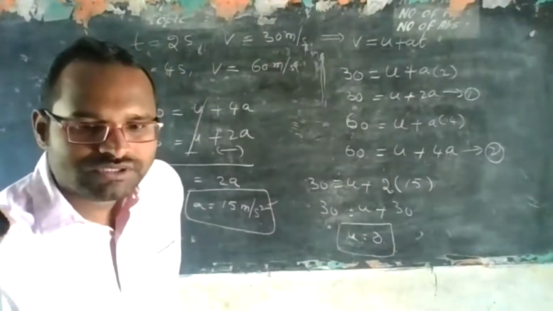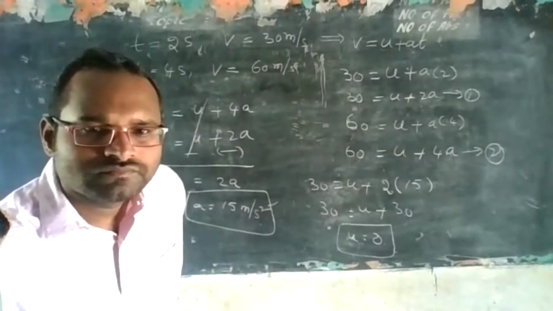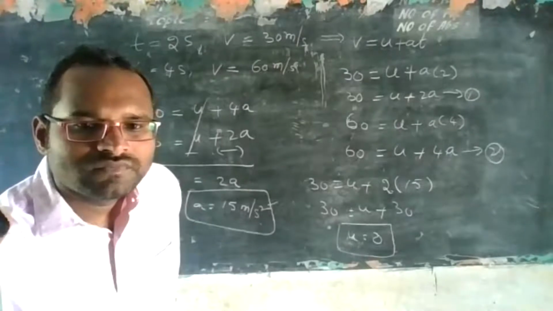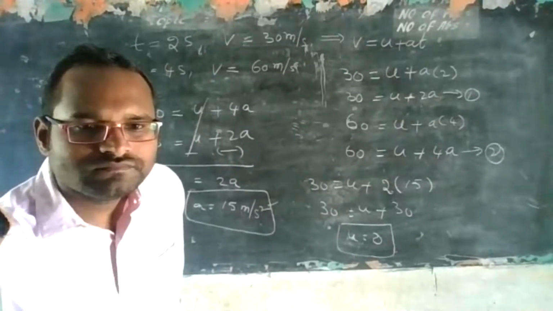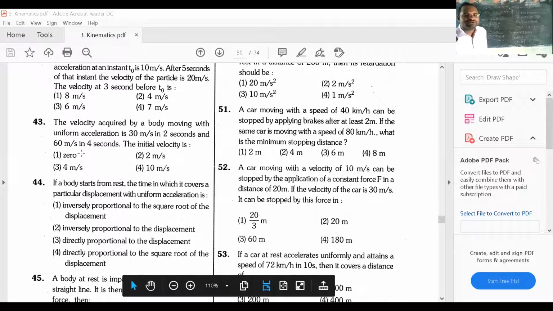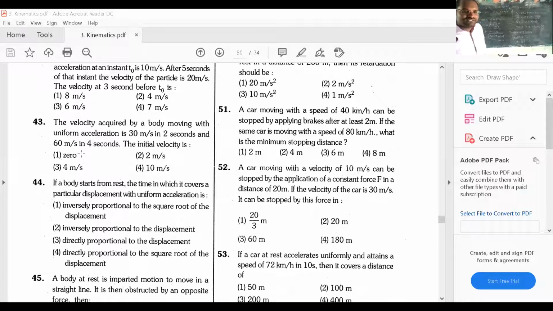Yes. See the options. 0 is there in question 43, the first option only is 0. Got it? Yes. For question 43, the first option is 0. So 0 is the right answer. We have got the value also.